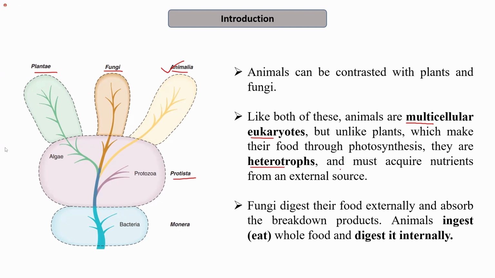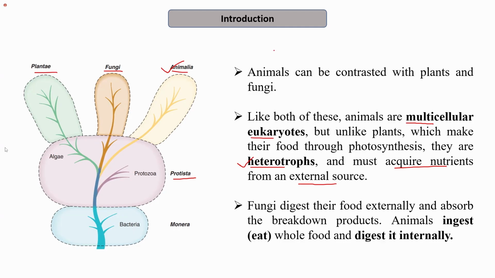That is, they must acquire their nutrients from an external source due to the lack of photosynthetic pigments like chlorophyll. These organisms are not able to synthesize their own food, and therefore they belong to the category of heterotrophs. So, just like plants, they are multicellular eukaryotes, but they differ from the plants on the basis of their mode of nutrition.